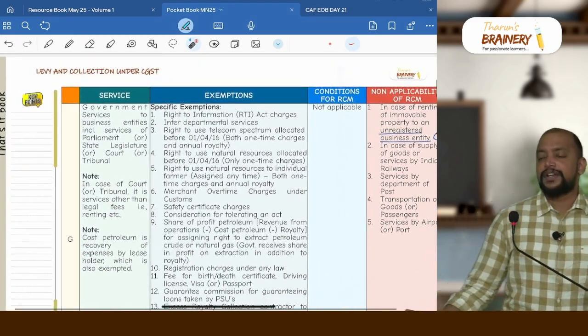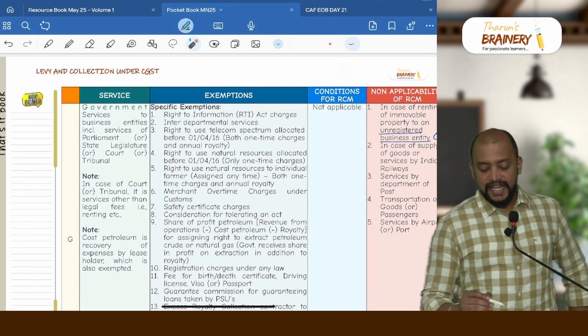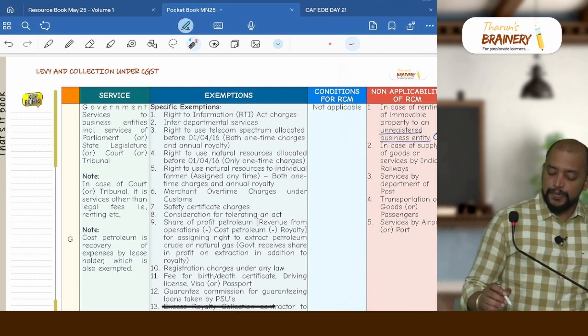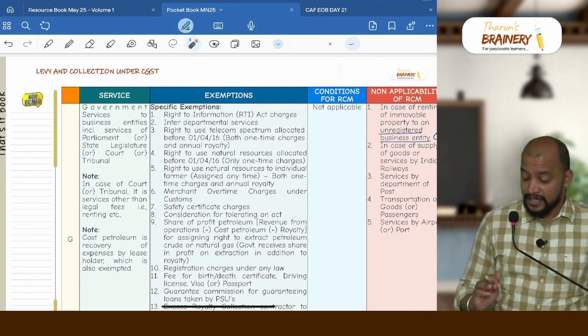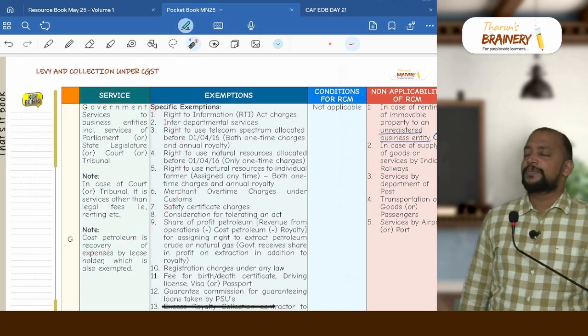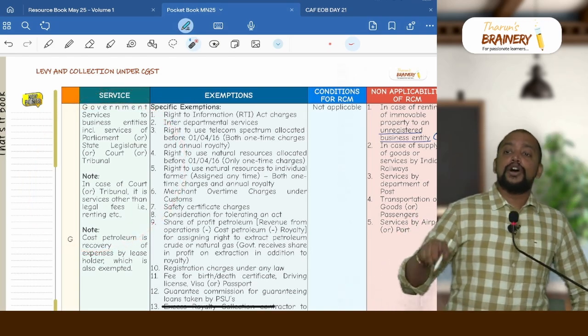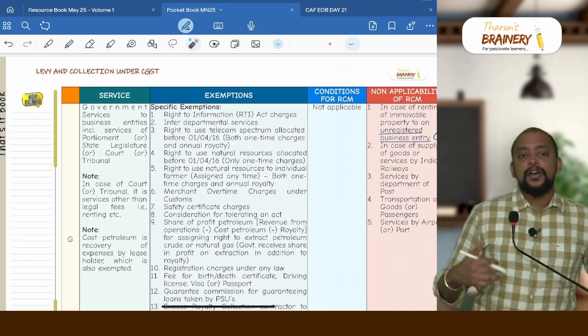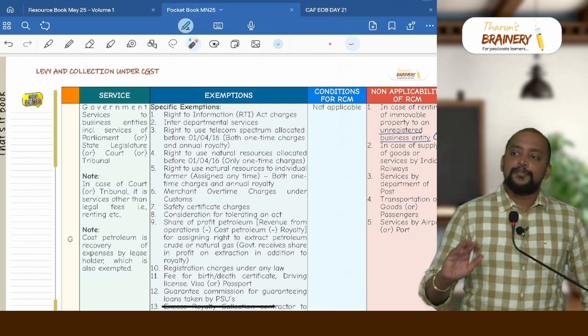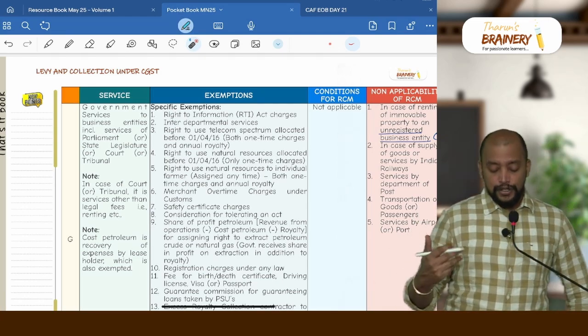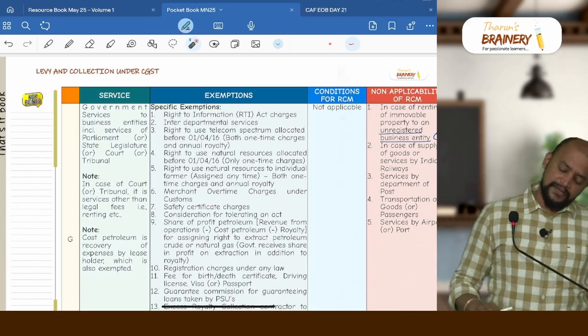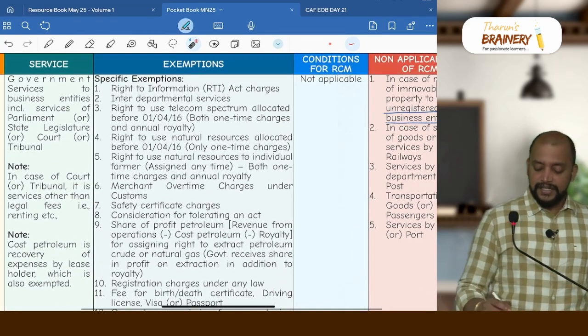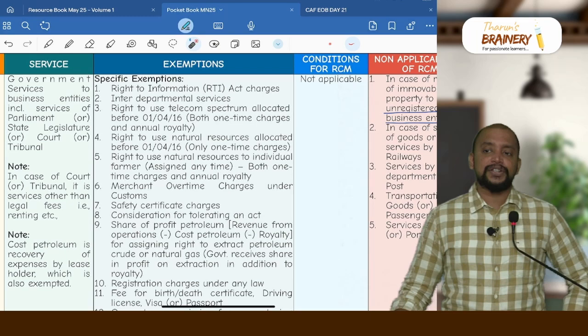On this page number 26, you can see specific exemptions. This is services provided by government to business entities. When we say services provided by government to business entities, we also refer to parliament or assembly or court or tribunal providing service to business entities. That is also covered under this RCM. Here we have some specific exemptions. First, RTI charges, Right to Information Act charges.